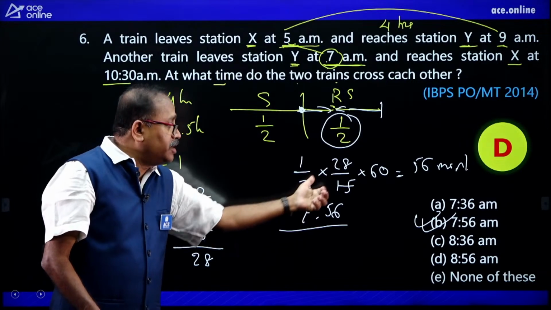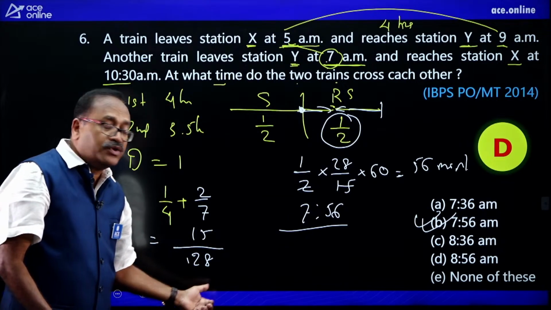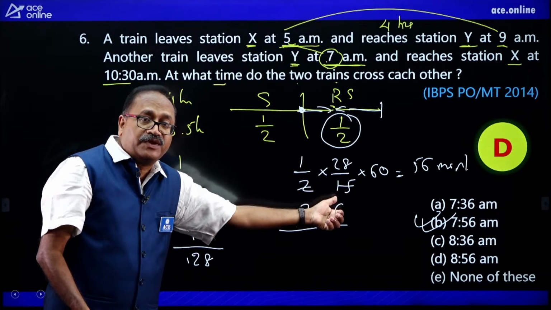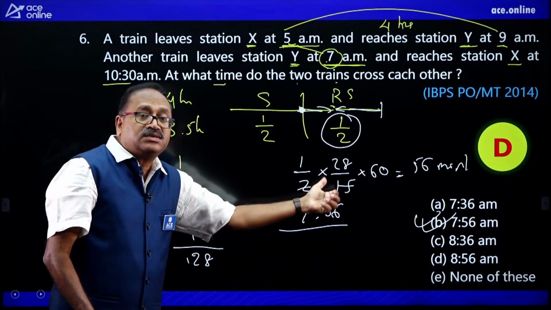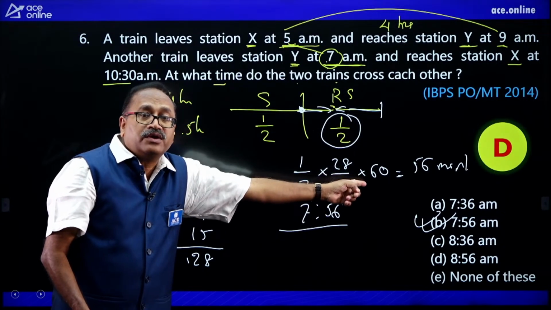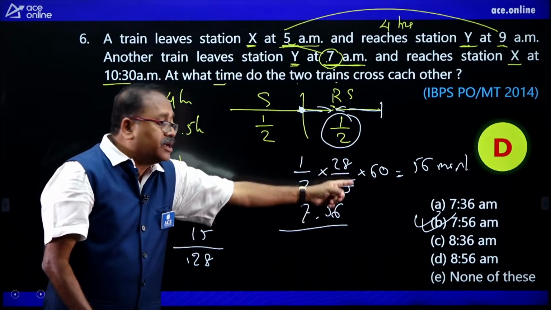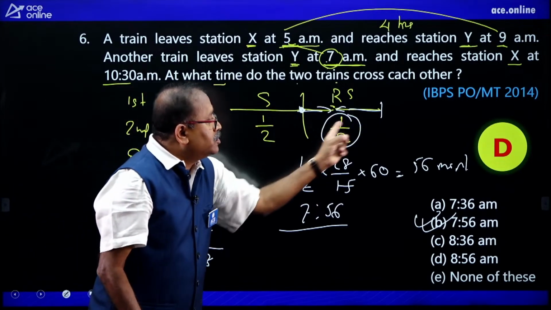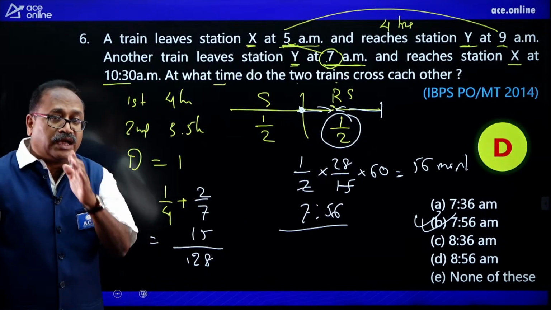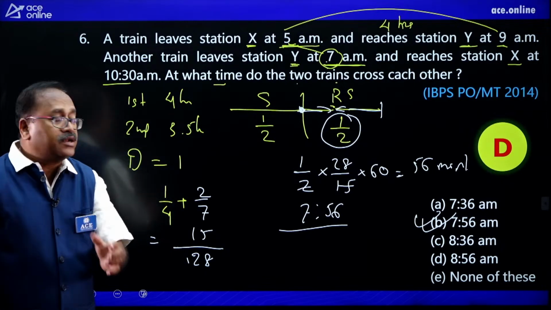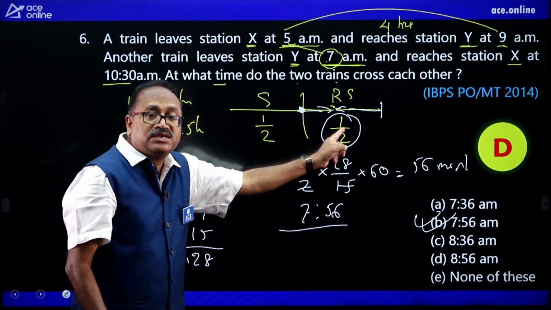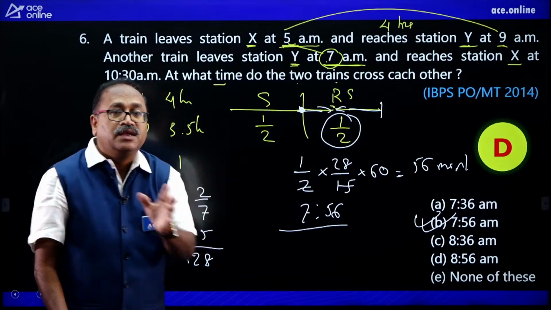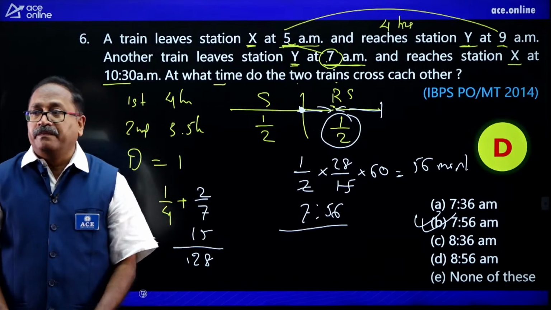Distance by speed, 1 by 2 divided by 15 by 28 is nothing but 28 by 15. So I can see it is less than 1 hour. In order to convert this into minutes, I multiplied this by 60. I got 56 minutes it will take to cover this distance, and they will be meeting. So by that time, the time will be 7 plus 56, that is 7:56 a.m.